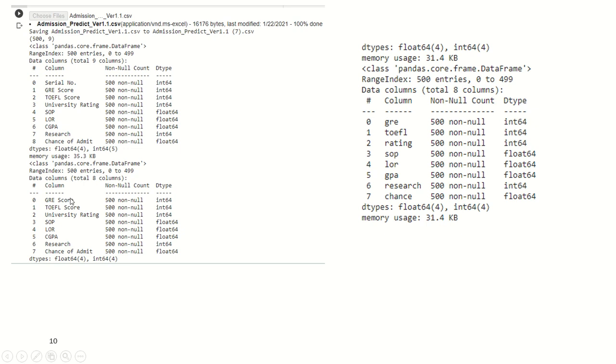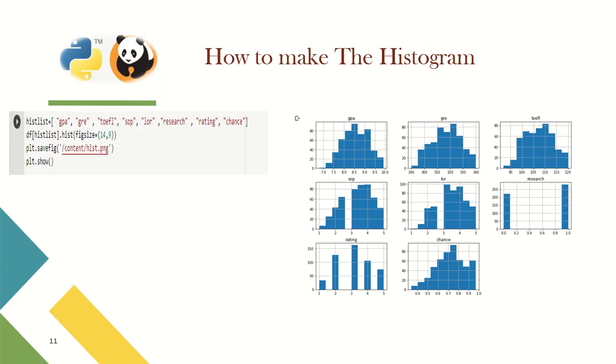Then we find in the result that the serial number column is missing. Then we rename the columns: GRE Score to GRE, TOEFL Score to TOEFL, and Chance of Admit to chance. Then we find in the result that the names are changed. So that is the code running exactly.